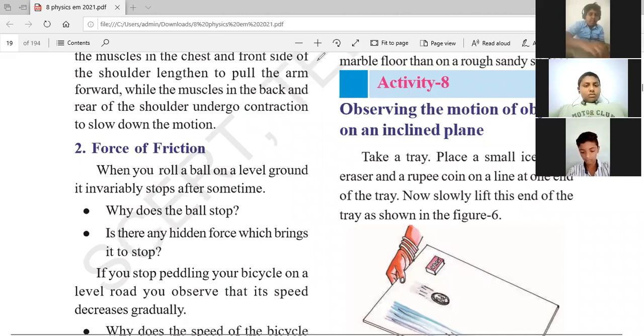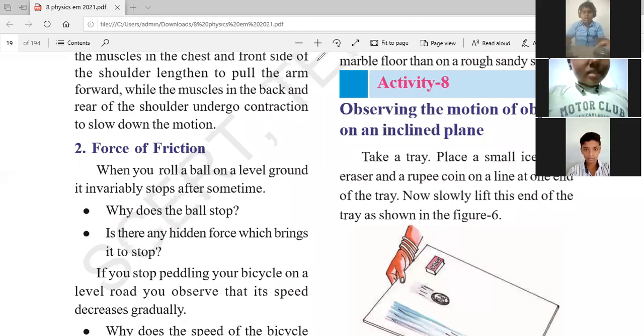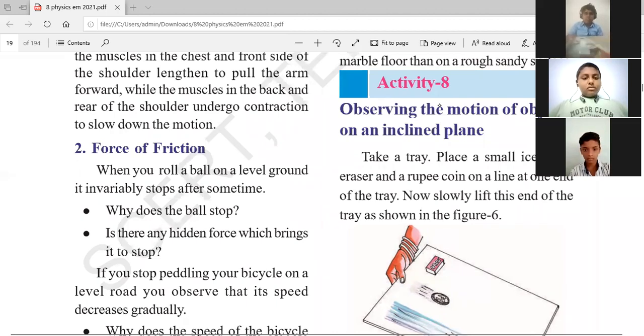Teacher, eraser, teacher. Okay, which has more frictional force? Eraser only, teacher. Okay, Sai Teja? Teacher, I have the eraser, teacher. Just wait. Yeah, eraser. Very good.